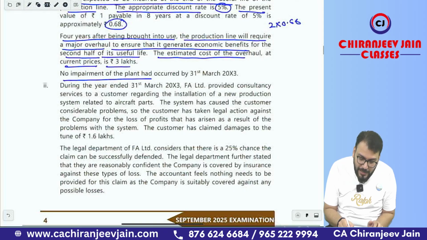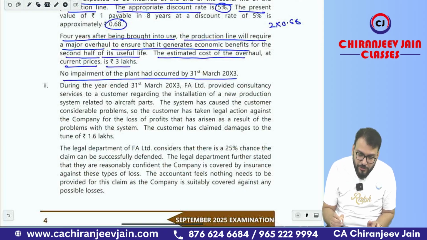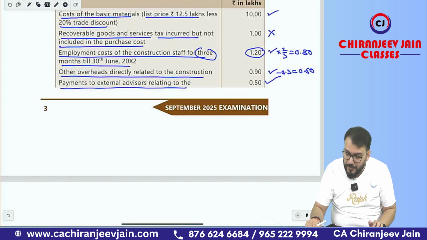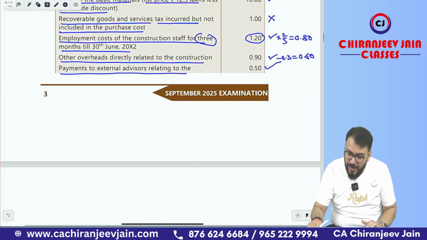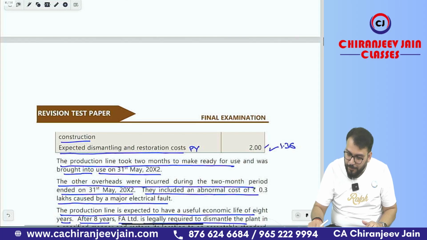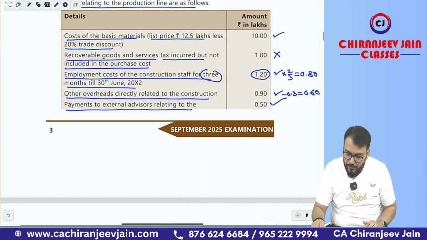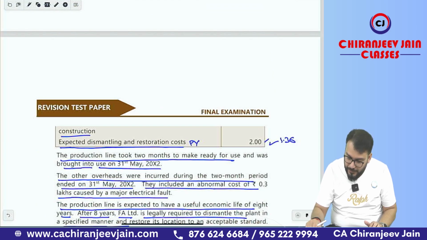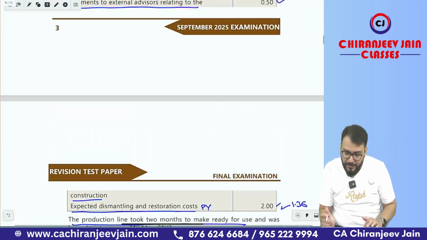No impairment of the plant has been incurred by 31st March 2003. It means, can I say, first we can find out what is the cost price. It is 10 plus 1 plus 0.8 plus 0.6 plus 0.5 plus 1.36. So that becomes, once again, 10 plus 1 plus 0.8 plus 0.6 plus 0.5 and plus 1.36. That is 14 point.